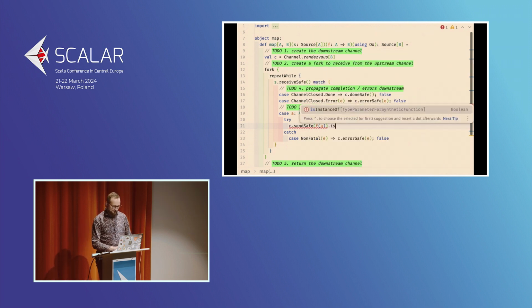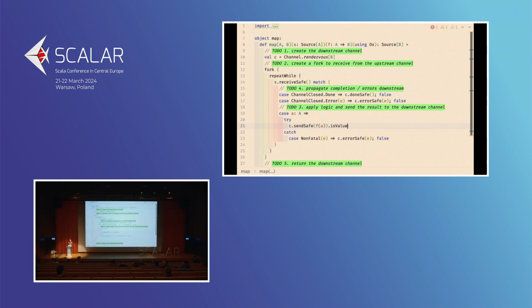Here we are using a helper method called isValue on the result of sendSafe. SendSafe gives you a union type, and the union type is either unit or a channel closed. That's information that the channel was closed. And if the channel was closed, we also want to stop. That's why we are calling isValue, which checks which of the variants of the union type was returned. So by calling isValue, based on the send result, we can decide whether to continue or not.